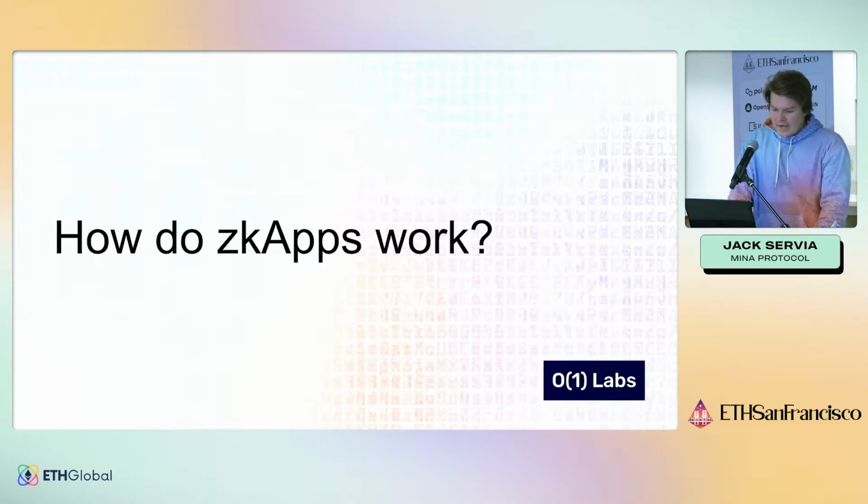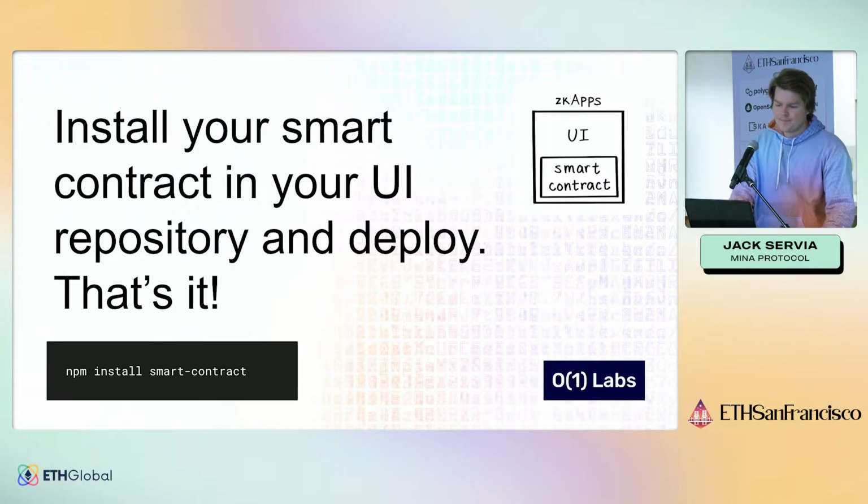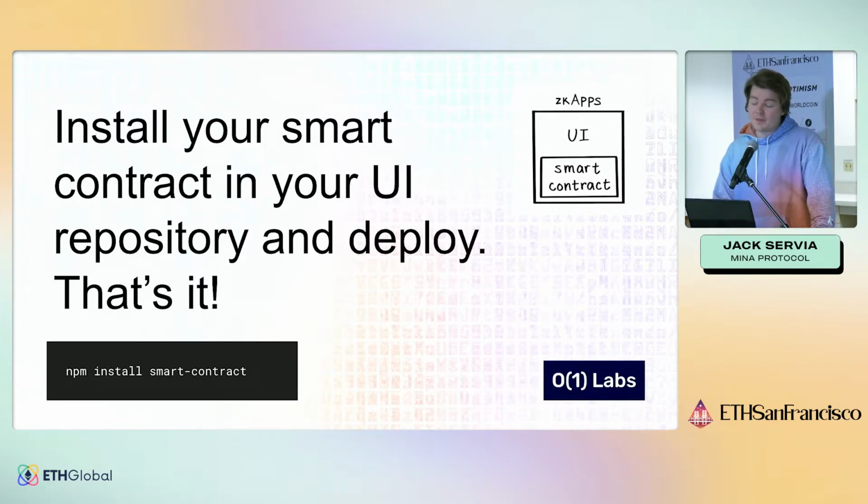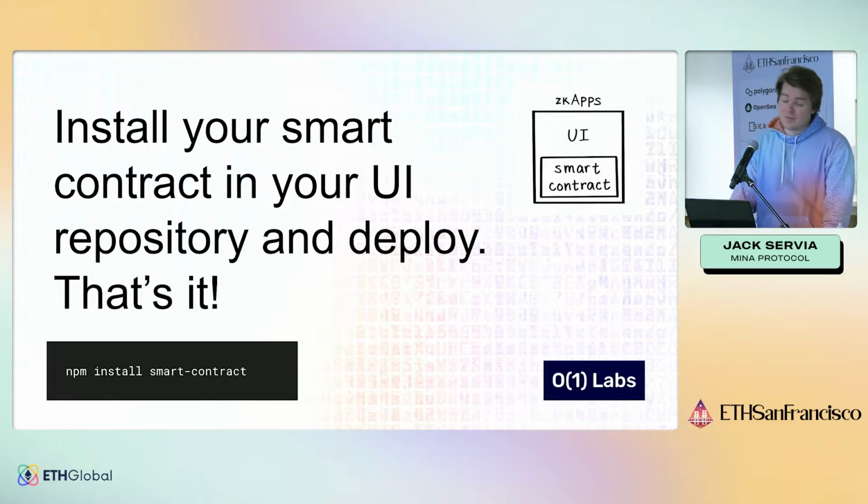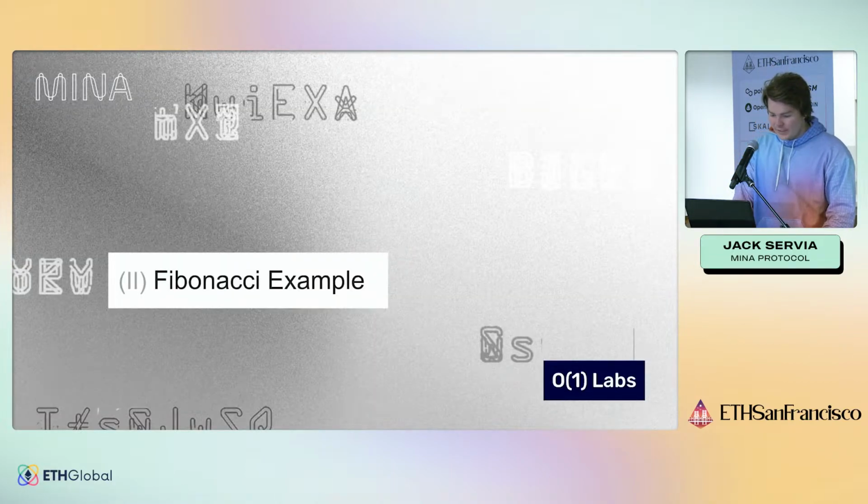So how does zkApps work? You can install your smart contract into your UI repository and deploy it, and that's all there is to it. The smart contract is a bunch of TypeScript code. You can put it on GitHub or npm or whatever, and then you can just install it into your front end repository with npm install. Very simple. Okay, so now we'll get into a code example.